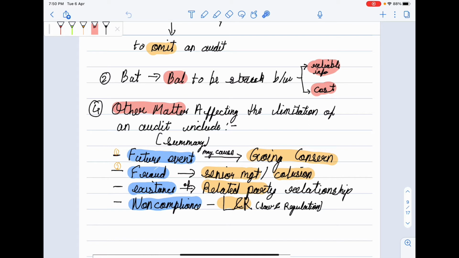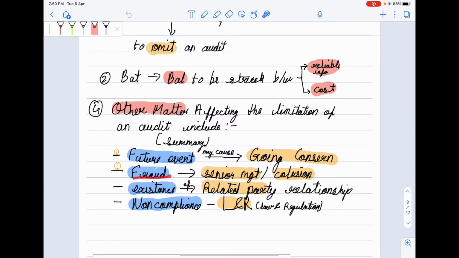Now in case of corona, there are high chances that company can go for liquidation. So future events may cause going concern issues. Next, fraud done by senior manager and collusion is difficult to find out.